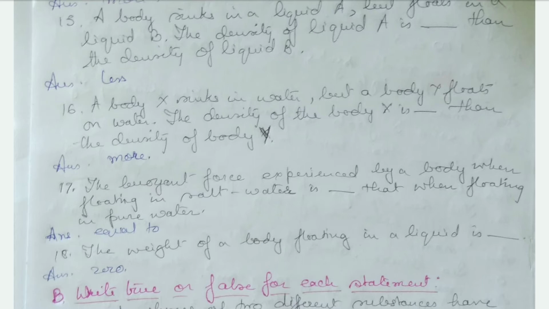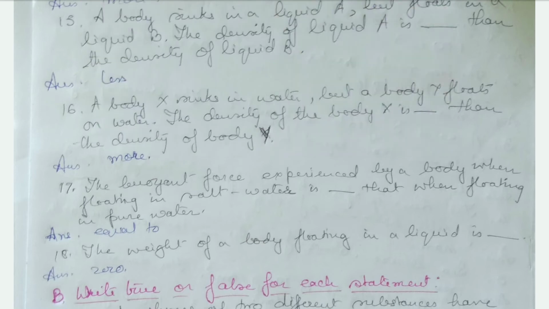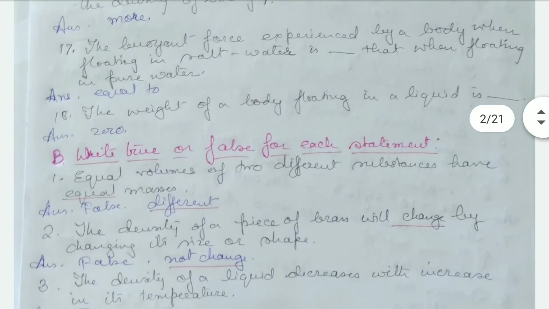The density of the body X is more than the density of the body Y. The buoyant force experienced by a body when floating in salt water is dash, is equal to that when floating in pure water. The weight of a body floating in a liquid is 0.